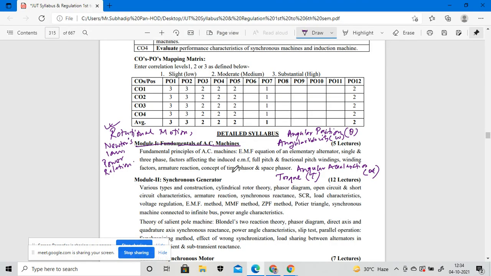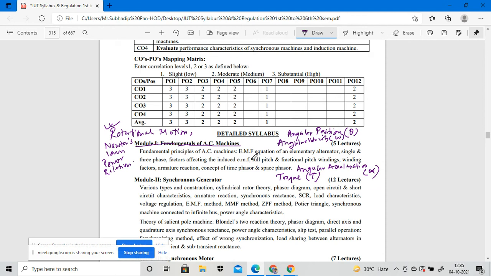We will discuss day by day what the torque is, which is associated with the principal operation of AC machines, and how angular acceleration, angular velocity, and angular position are involved in the principal operation of AC machines. We will discuss that in the next lecture.